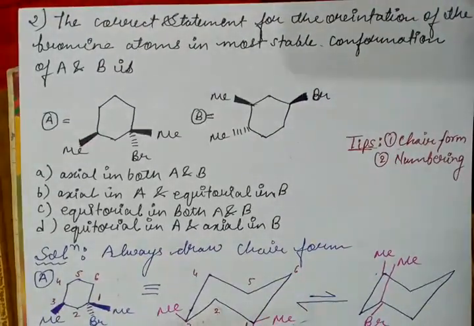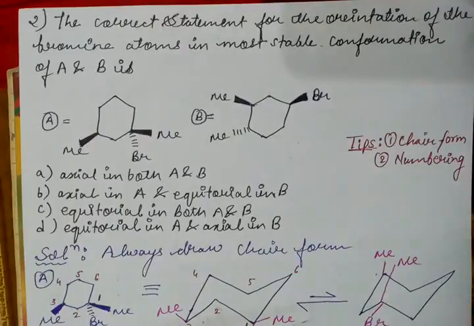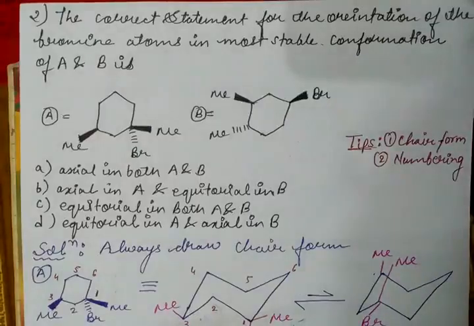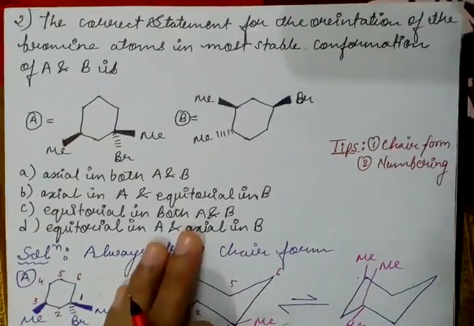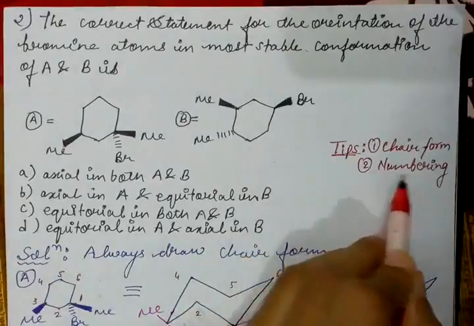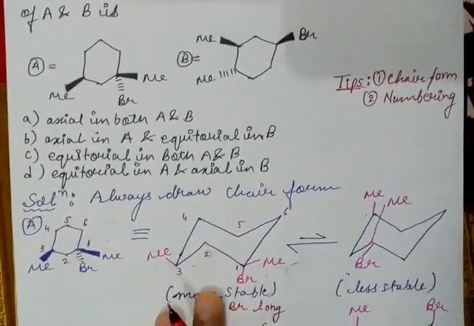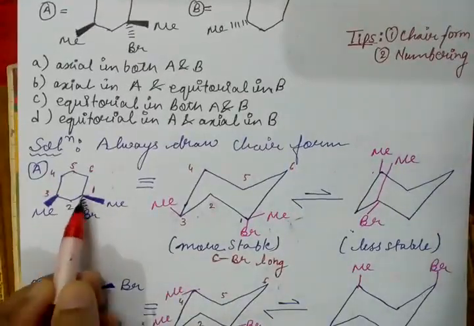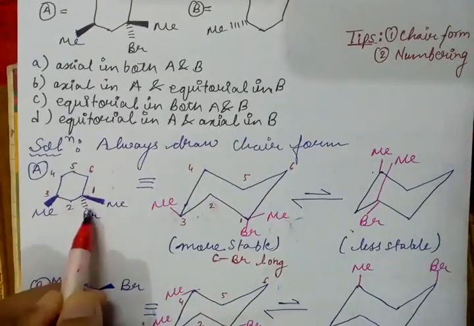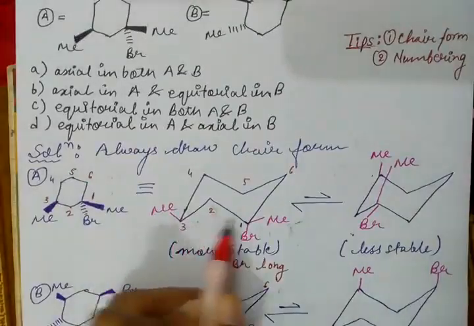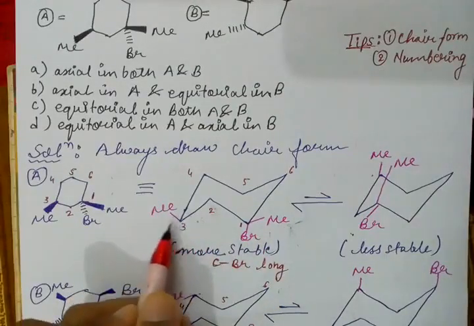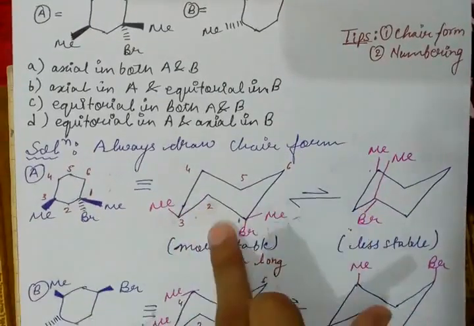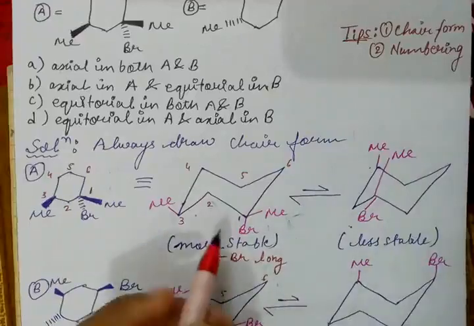Remember, whenever we attempt such a question, we first of all draw the chair conformation. I hope you people have watched the previous video in which I have explained the chair conformation. And then the second thing is we number them. This can also be solved with the help of A value, I'll explain that also. So this dark one is an above bond and this dash one is a below bond. The bulky group tries to remain at the equatorial position because this is the most stable form, and there are two possibilities to be done here, this or this. If you draw, you will understand.